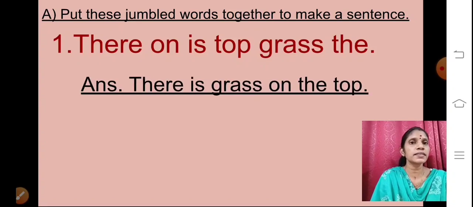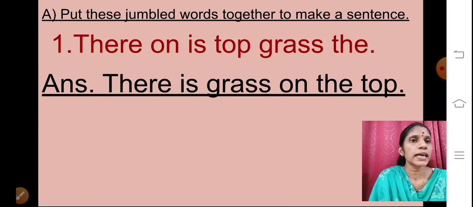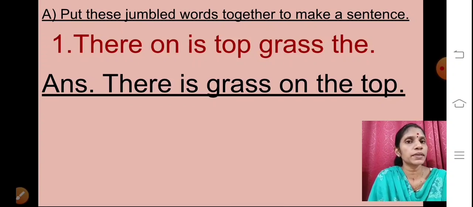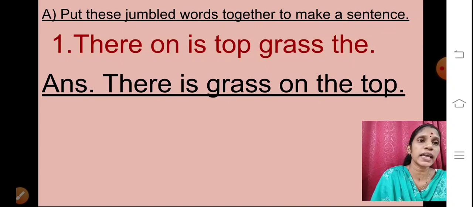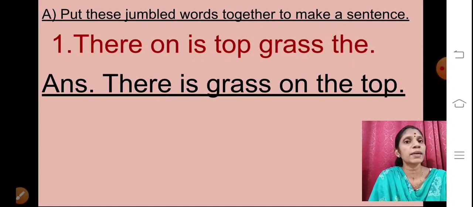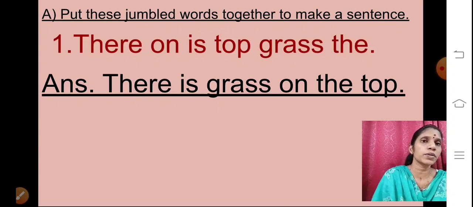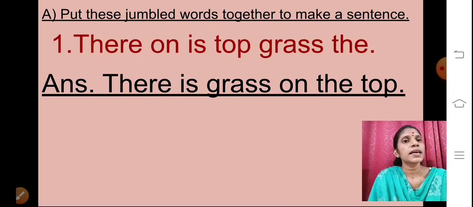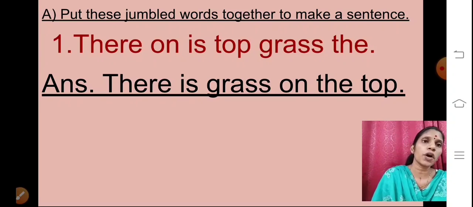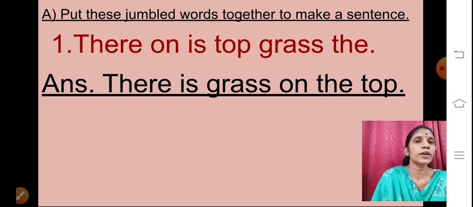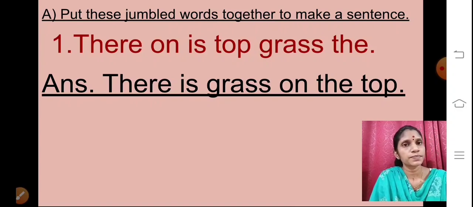And the answer is, there is grass on the top. Here you can see the first letter T is capital and after writing I have put the full stop. So children, you have to write simultaneously with me. When I am reading, you will start writing over there. Okay? There is grass on the top. I hope you all are writing the answers.